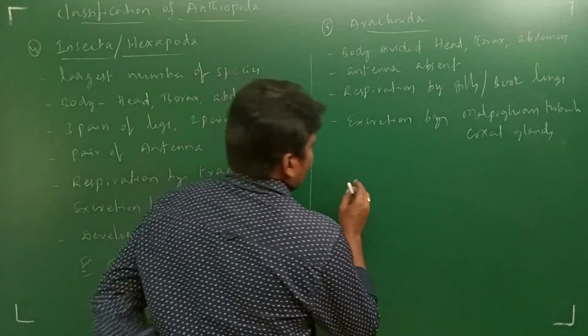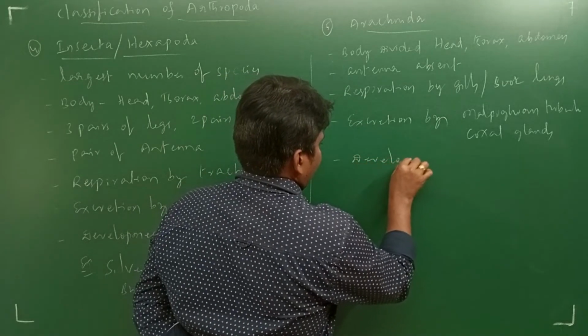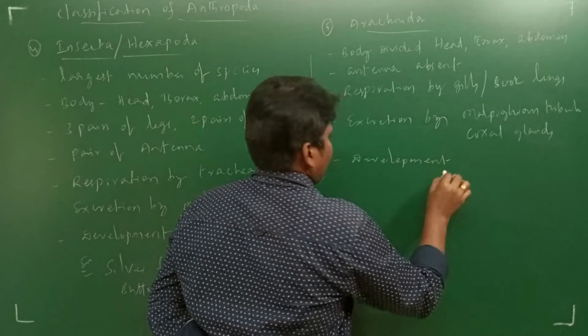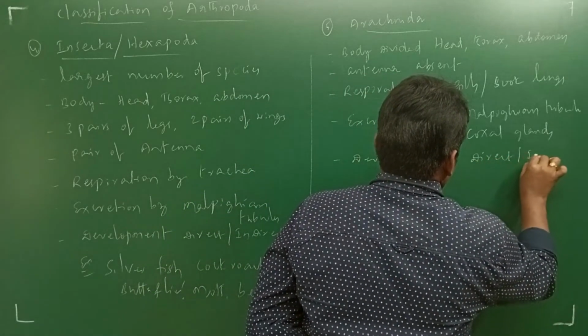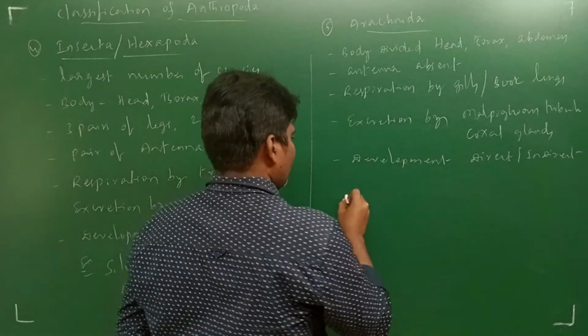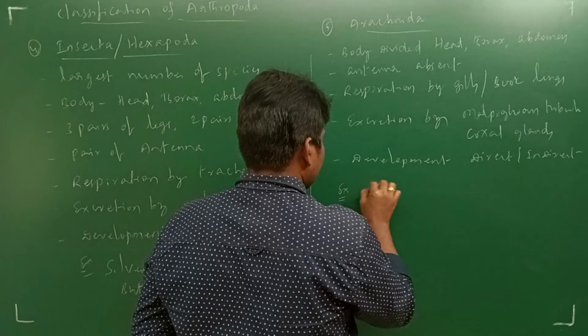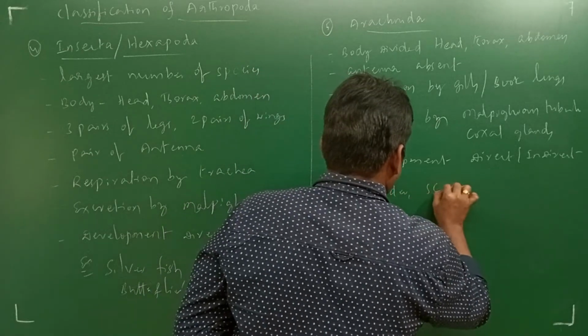Okay, in this, development is direct or indirect, you can observe. Examples you can take in this are spider and scorpion.